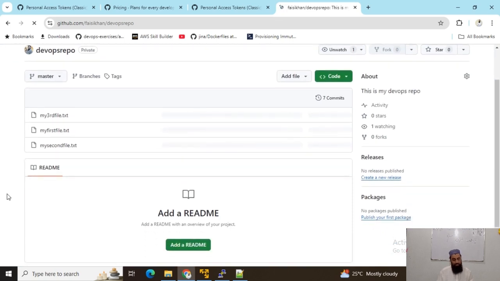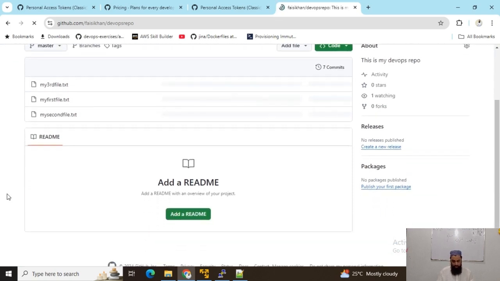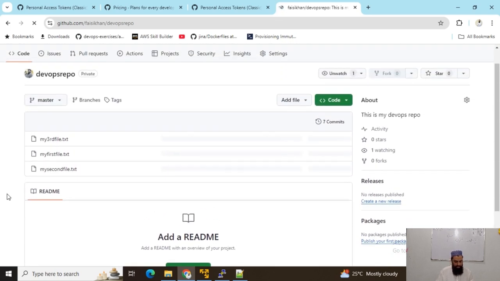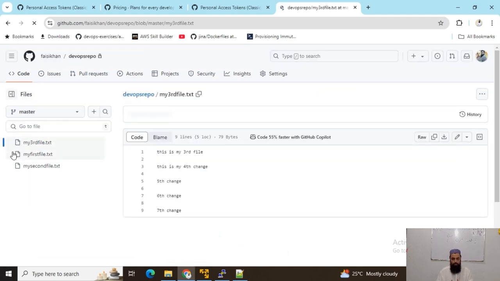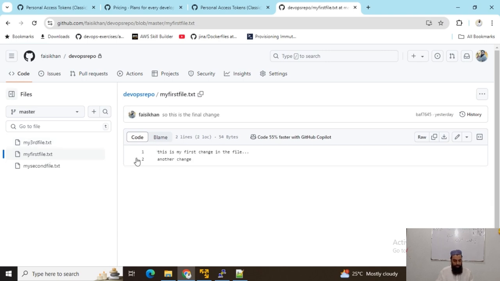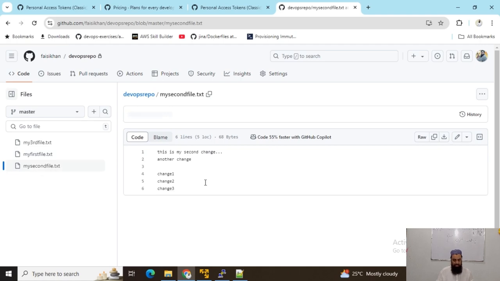That is something really cool while using GitHub CLI, and you can see that we have all the changes that we had on our VM. I mean, I have pushed every file with all the changes. Now we will make more changes and create a new file to see if our changes are being pushed to our GitHub repository. So you can see that all these files have their content.